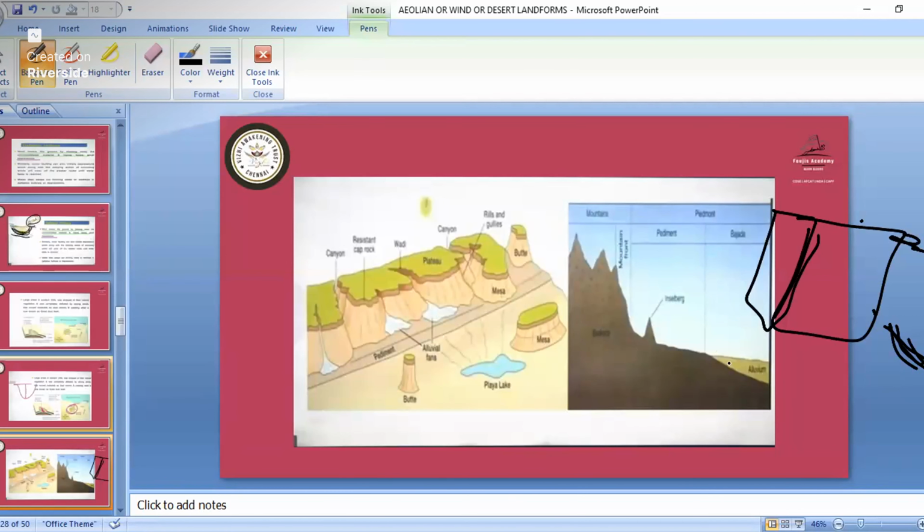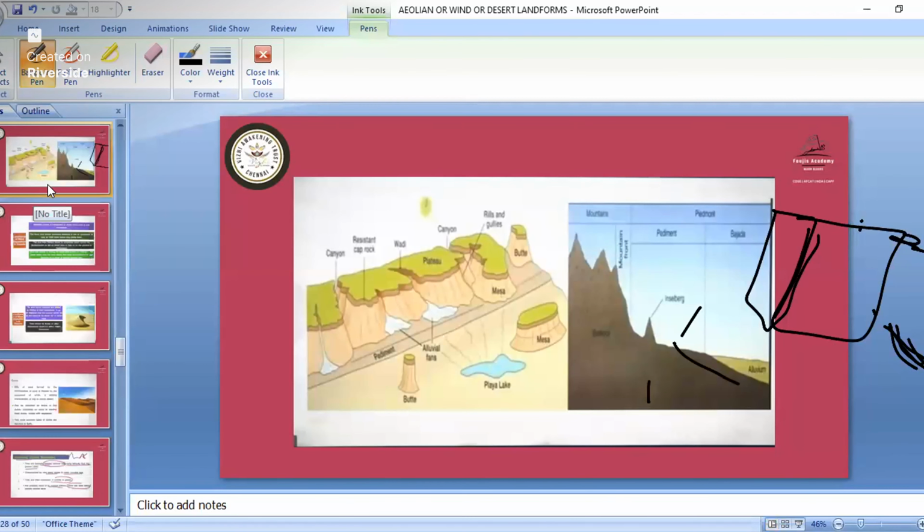The Bajada you can say is the down part, like a ground part, with smaller parts, and when it is somewhat upward from the ground part, then it is the pediment. So these parts are broken down, and all those materials have settled on this side, then this side. That is known as the Bajada and pediment. So this is about the Bajada and pediment. Then we'll see about the Playa Lake. Playa Lake is a depositional landform.